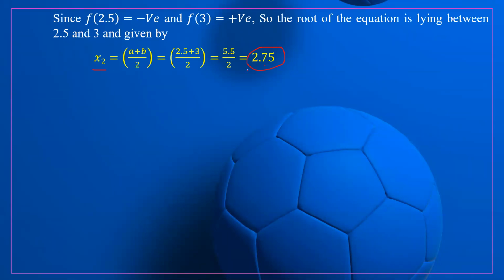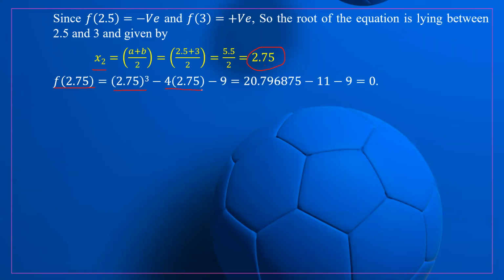So again we check the functional value of the given function at 2.75. So let us find f of 2.75. So this is 2.75 whole cube minus 4 times 2.75 minus 9. You can also use your calculator, right? So if we take the cube of 2.75, it will come 20.796875, minus 11, minus 9. So again, it is a positive value.